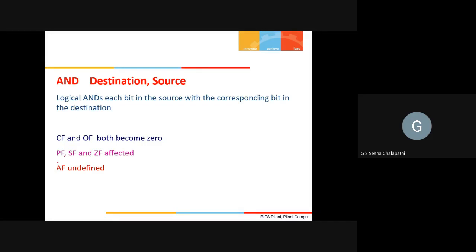This is my destination, and let us say AX comma BX. So AX previously was this. BX, for example, is 01011111. Let us say that you have this.